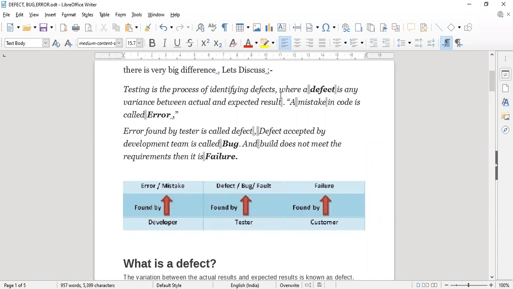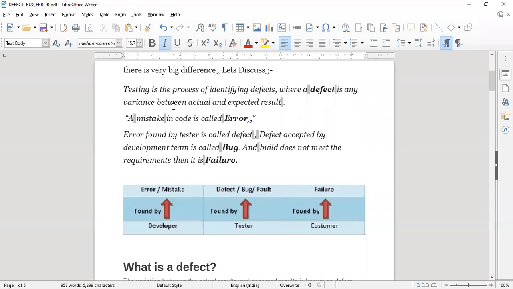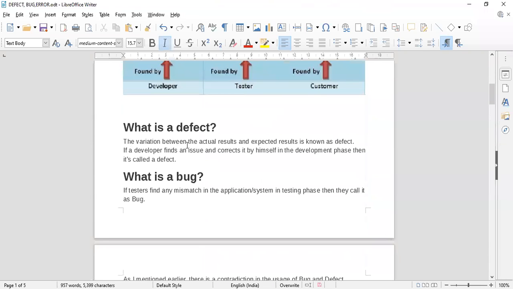So defect is any variance between the actual and the expected result. This is called a defect. The variation between the actual result and the expected result is known as a defect. If a developer finds an issue and corrects it by himself in the development phase, then it is called a defect. If something is skipped at the time of development and it is caught by the development team, so they can revise or remove it, this is called a defect.